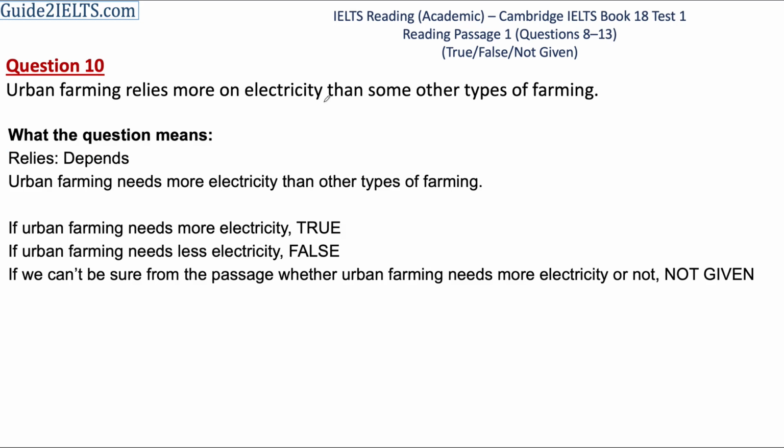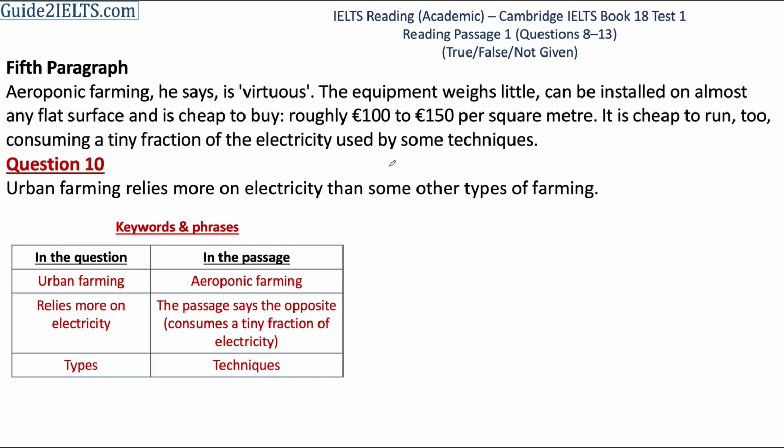The 10th question. Urban farming relies more on electricity than some other types of farming. This is the sentence in the passage which mentions electricity. It is cheap to run too, consuming a tiny fraction of the electricity used by some techniques. Some techniques mentioned here are the other types of farming. A tiny fraction means a very small percentage. So the amount of electricity needed for urban farming is very less as compared to some other types of farming or other techniques. The answer is false.